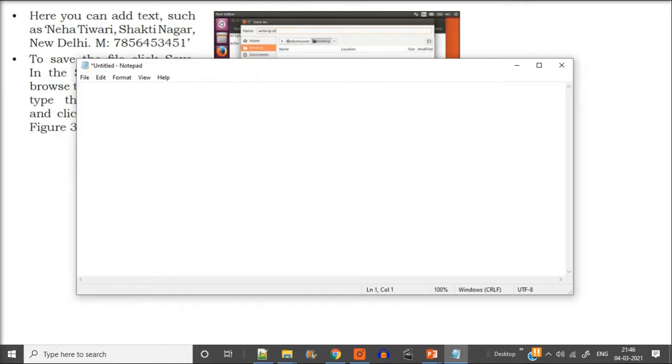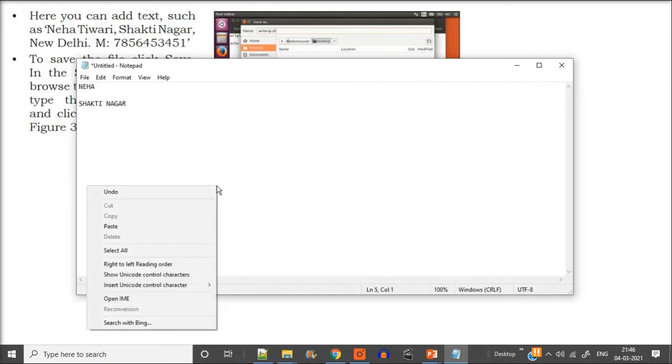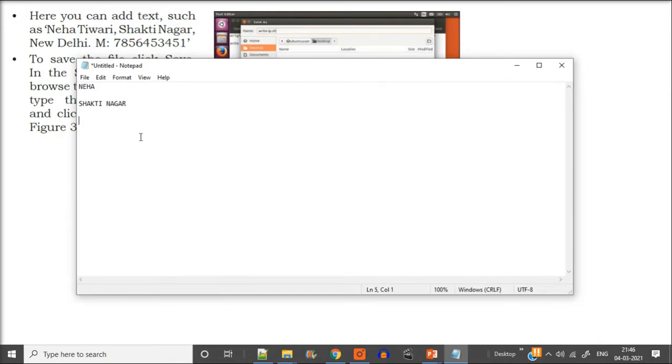Let us enter the name. We have just opened it and started entering the values. I am doing it in capital letters. Any address you can put, so this is Shakti Nagar. Since this is an example, you can enter anything you want. You can have some mobile number also, some random number, we are just entering. So these three pieces of information we have entered: the name, the address or the name of the place where she lives, and